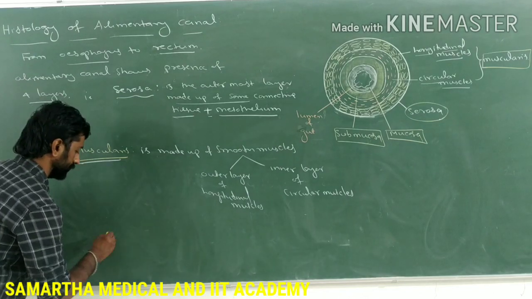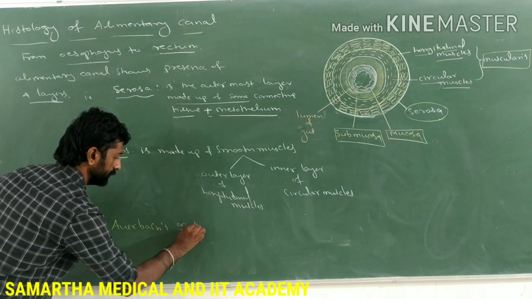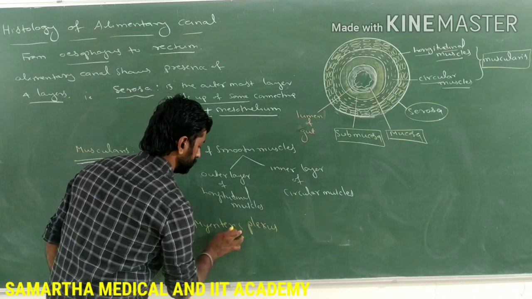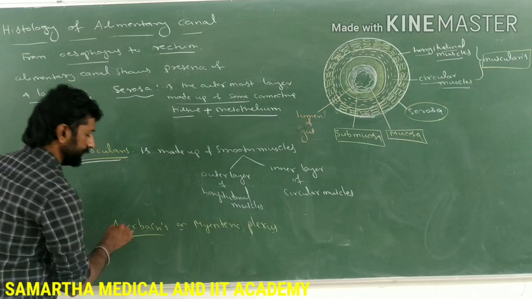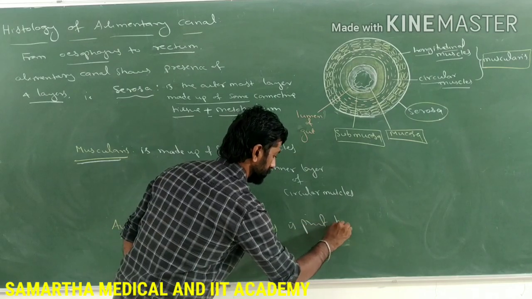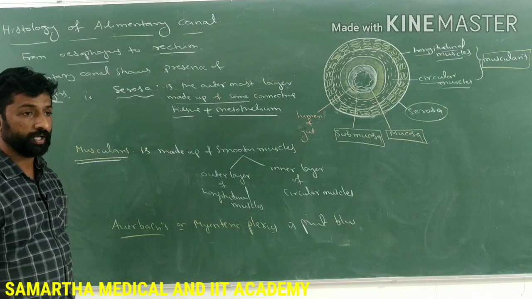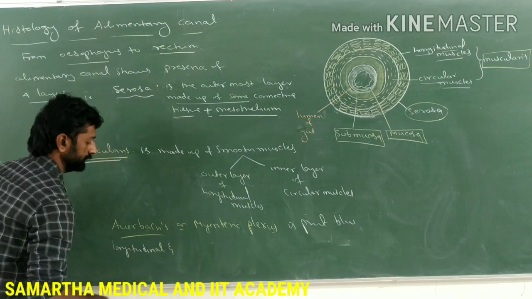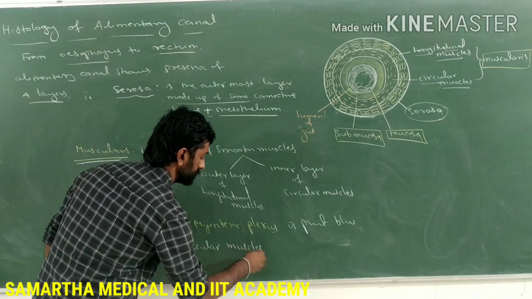The Auerbach plexus, the myenteric plexus, is present between the longitudinal and circular muscles.